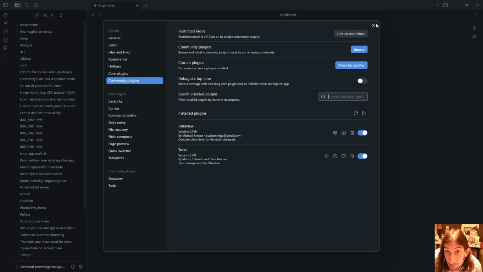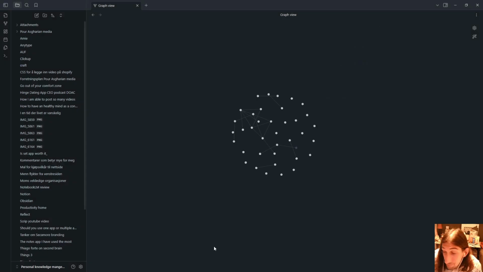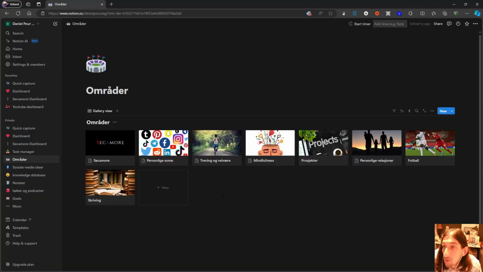And the main problem here, at least in my case, is that I lack the discipline to not spend time inside of these applications just trying to fix everything and organize everything perfectly. That is something I struggle with a lot, and I have struggled with a lot. So that's why I went away from Notion. I tried Obsidian for a little while, but it never caught on. And I had the same problem there.